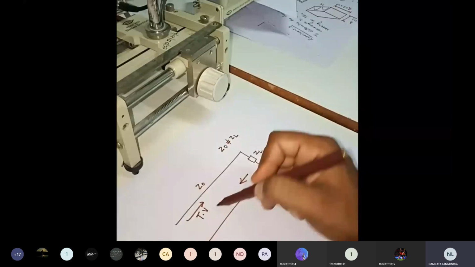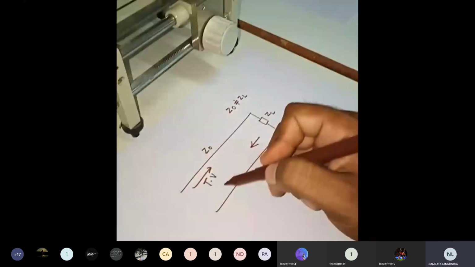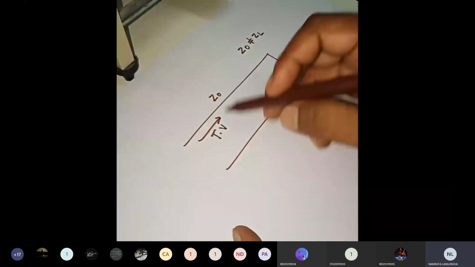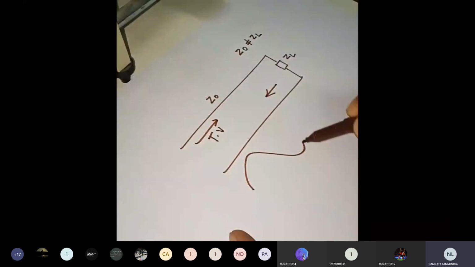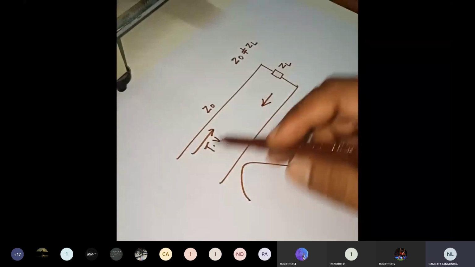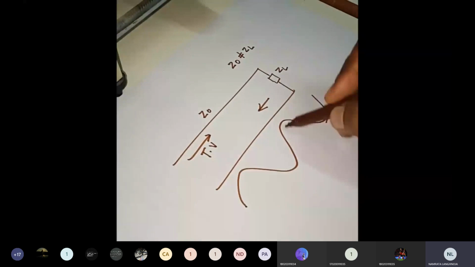One is going in the forward direction and the second one is going in the backward direction. So these two waves will add at each and every point in a transmission line. Because of this addition, a standing wave kind of pattern will form along the transmission line. Somewhere it will have a minimum voltage because of the addition. The signals will be out of phase, so there will be subtraction of the signal and there will be minima, and at some location there will be maxima.